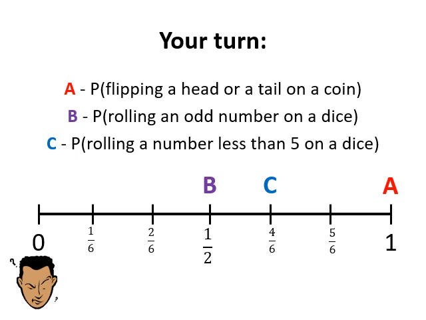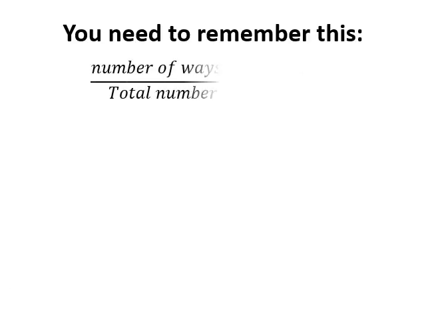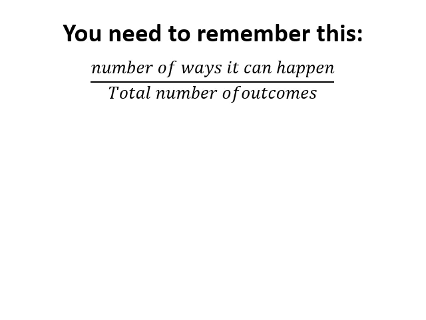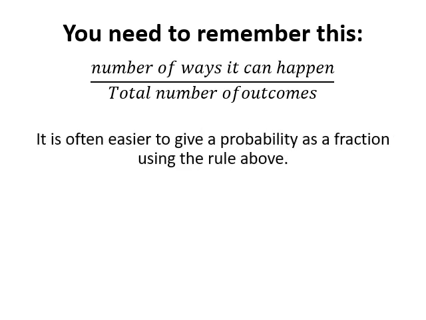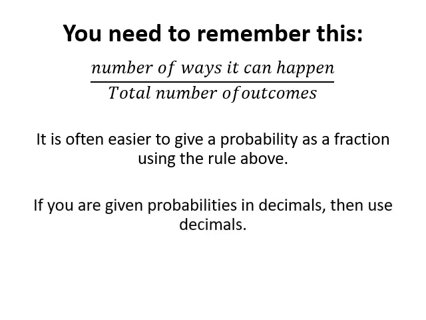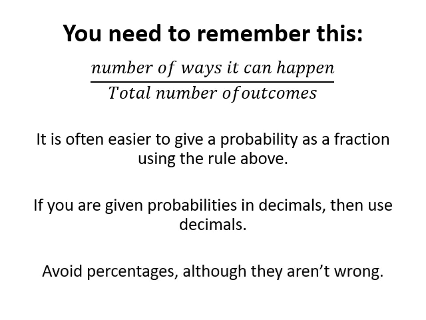Now you might have an idea of writing the probability. So you need to remember: probability of an event is equal to number of ways it can happen upon total number of outcomes. This you need to remember. Always count the total number of outcomes first, then find the probability. And your probabilities are always given as a fraction. Decimal also you can write. Even in percentage, but we avoid percentages. But I cannot say that they are wrong.